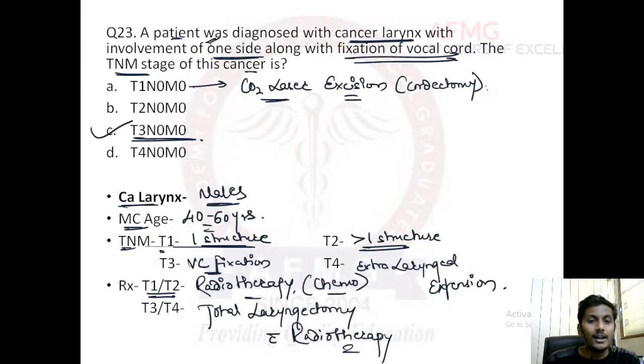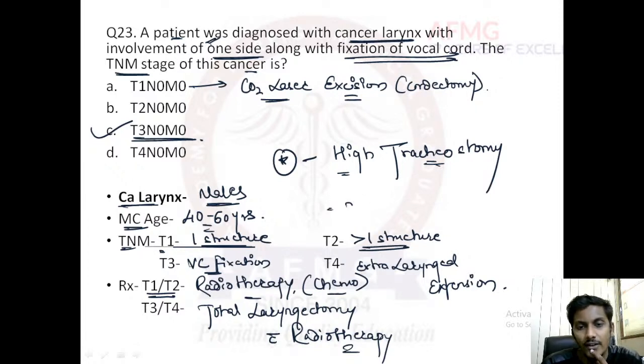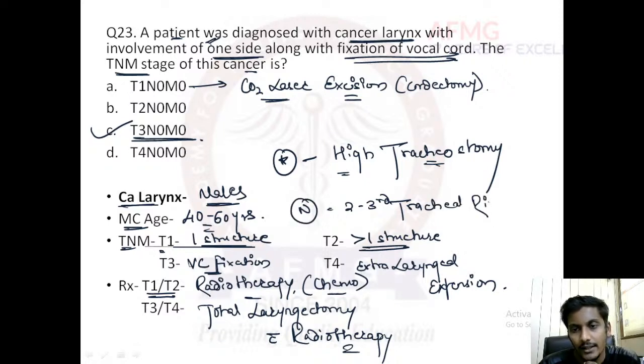Then moving further, an important point to be remembered: in cases of cancer larynx, we can perform a high tracheostomy. Usually, tracheostomy is performed at which levels? Tracheostomy is usually performed at the level of the second and third tracheal rings.